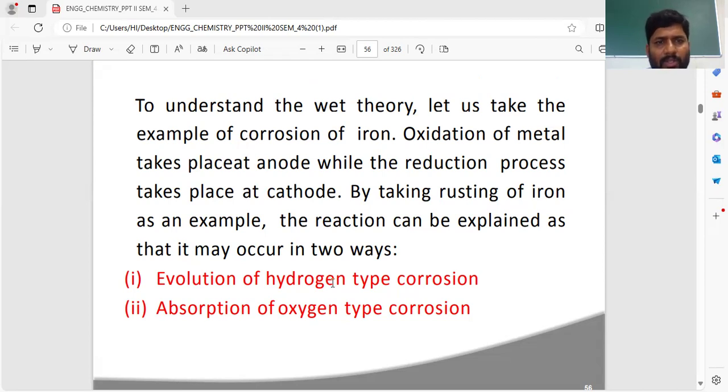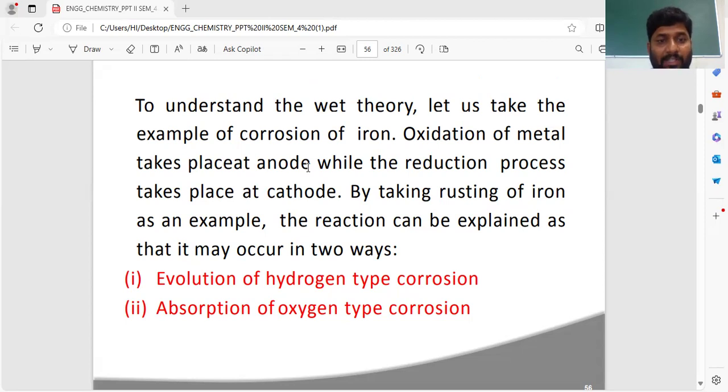Okay. Now we have to discuss the theories of corrosion. We have two theories of corrosion. One is wet corrosion, the second one is dry corrosion. Wet corrosion means electrochemical corrosion. Dry corrosion means chemical corrosion.